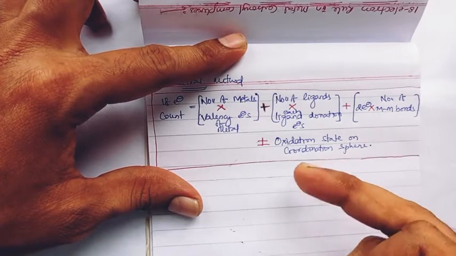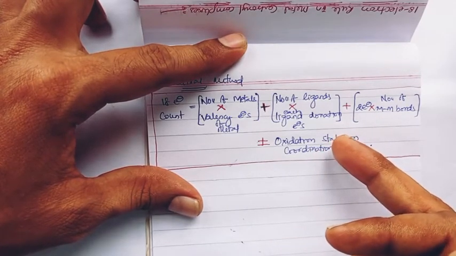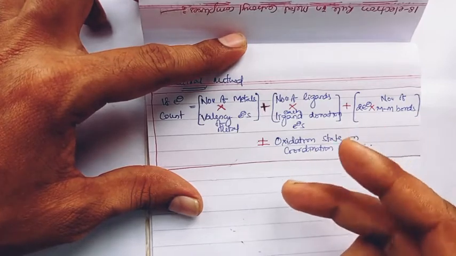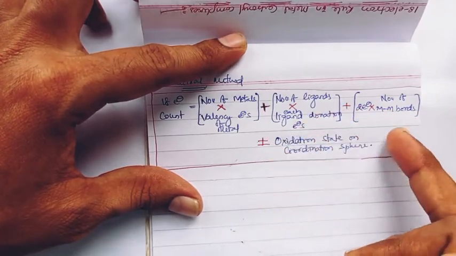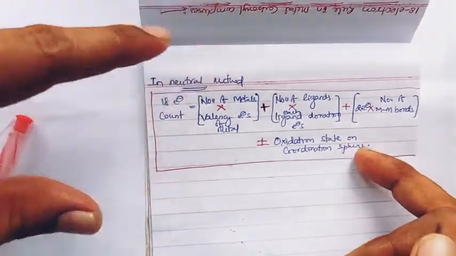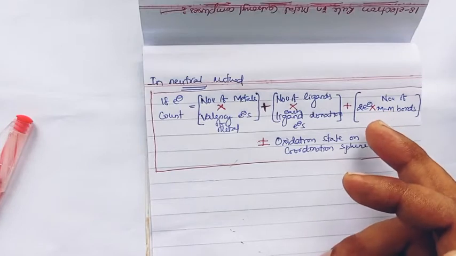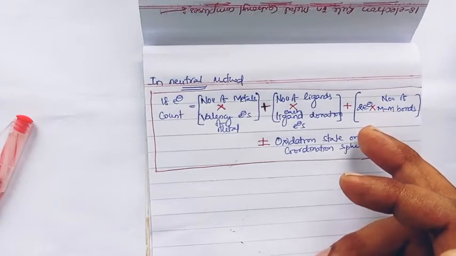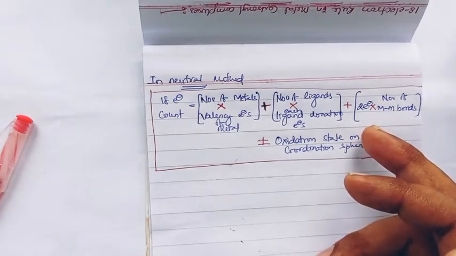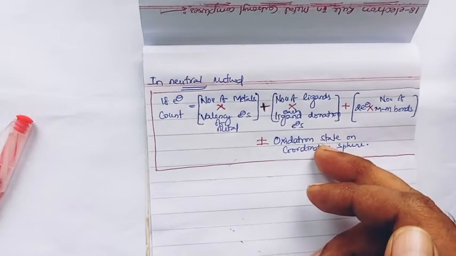If there is a negative charge such as -2, there is more electron density in the complex, so we have to add the electrons. If the coordination sphere has a negative charge, we have to add electrons equivalent to that negative charge.